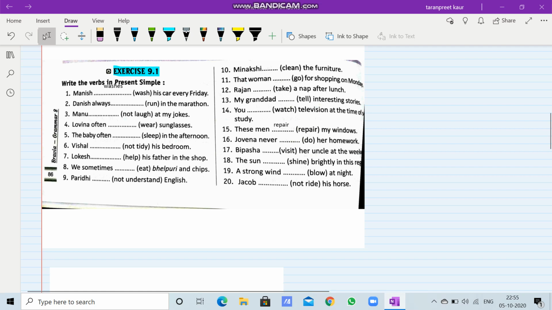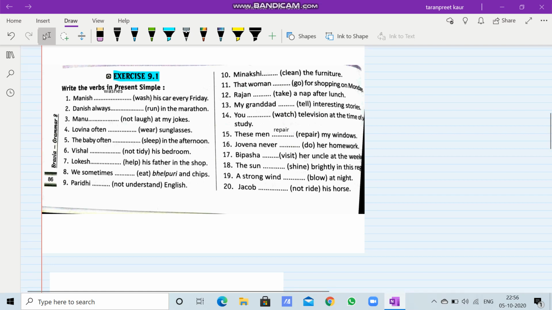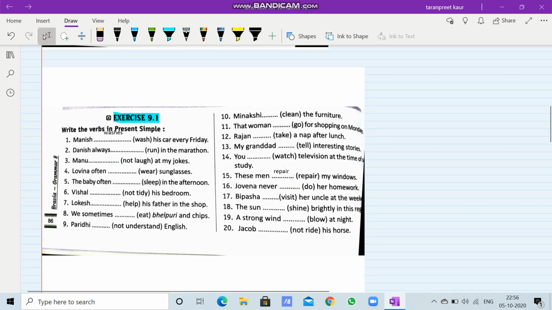Similarly, if I take the 15th one, these men repair my windows, because these men is plural. So repair will remain as it is. So I hope this is clear to you, and exercise 9.1 will be done by you in the book itself. So I hope you have understood it and you'll complete it.